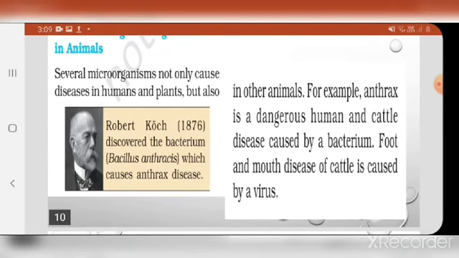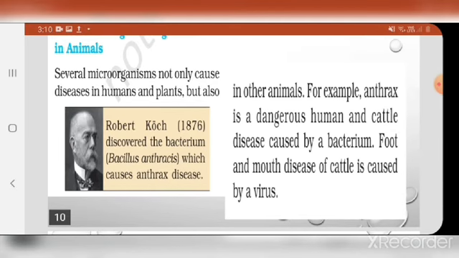Now Robert Koch, a very important and famous scientist, in 1876 discovered the bacterium. Which bacterium? Bacillus anthracis. Bacillus anthracis is the bacterium which causes the anthrax disease. Look, students, anthracis is the species of this bacterium, and because its species is anthracis, the disease is named after the bacterium, the pathogen, and the disease is anthrax.